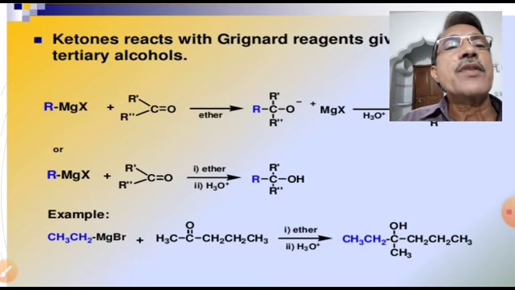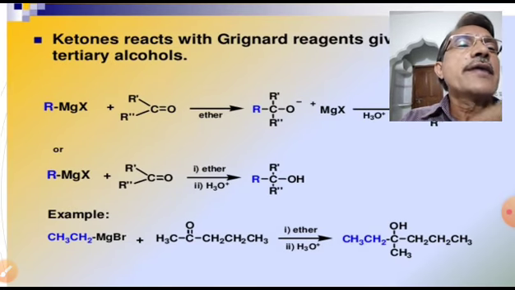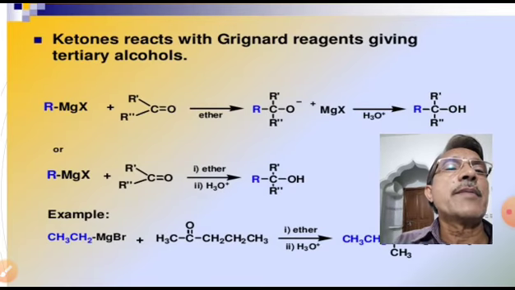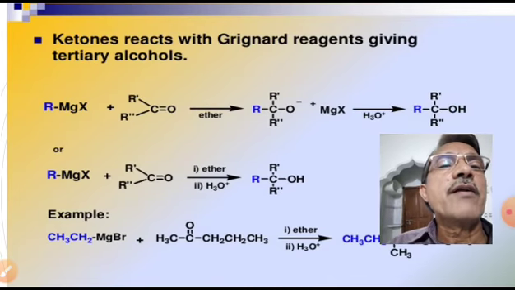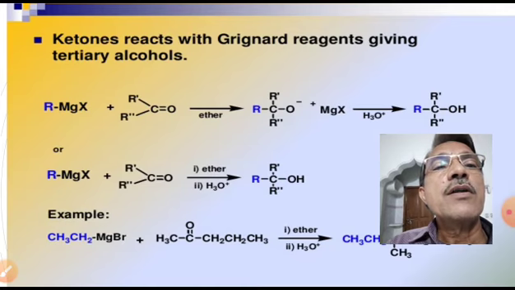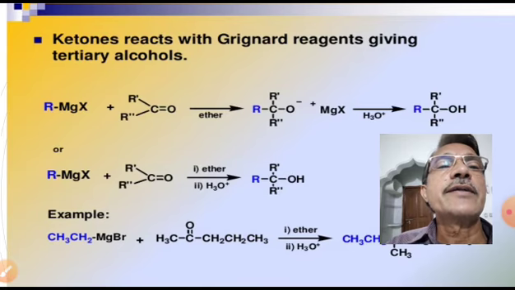Next, a tertiary alcohol can be prepared from Grignard reagent using a ketone. Ketones react with Grignard reagents giving a tertiary alcohol. A primary alcohol can be prepared from Grignard reagent on treating with formaldehyde, whereas a secondary alcohol can be prepared using Grignard reagent on treating with an aldehyde other than formaldehyde.